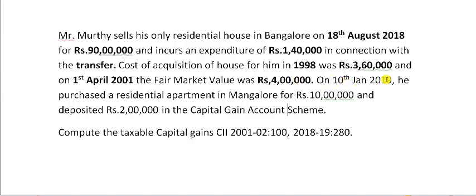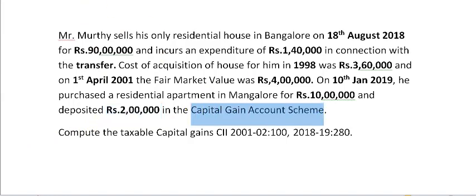Next, on 10th January 2019, he purchased a residential apartment in Mangalore for rupees 10 lakh. So what has he done? First, he has sold the residential house, and in place of that house, whatever capital gains has arisen, that amount has been once again invested in another residential apartment. So under which section will the assessee be able to claim exemption? Yes, you are right, under section 54, and he deposited rupees 2 lakh in CGAS scheme. So we have got the necessary data.